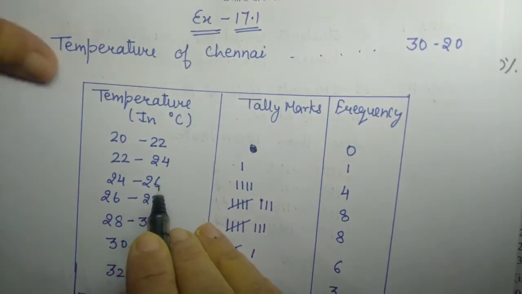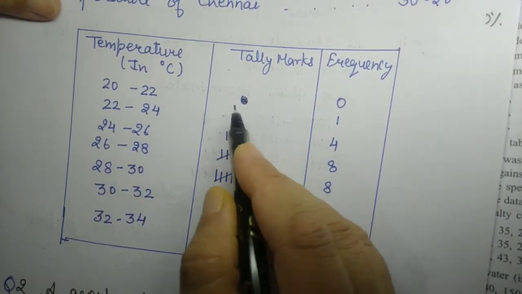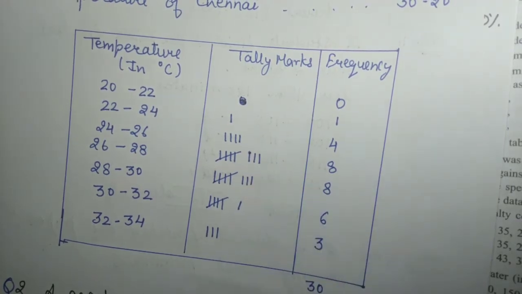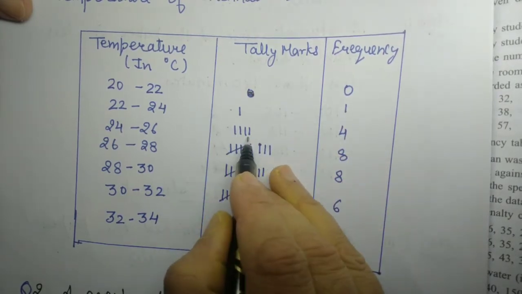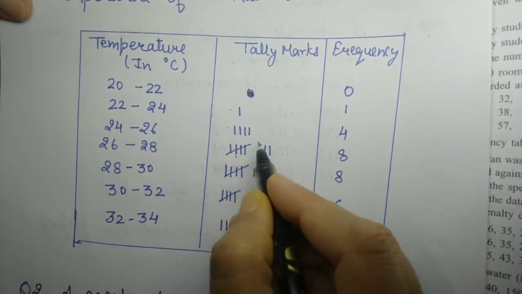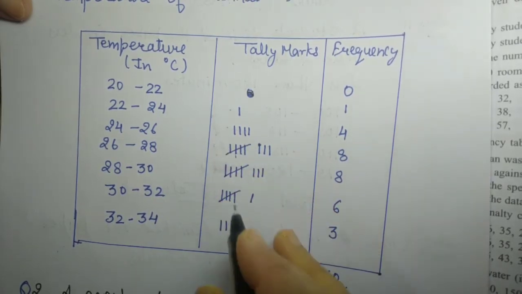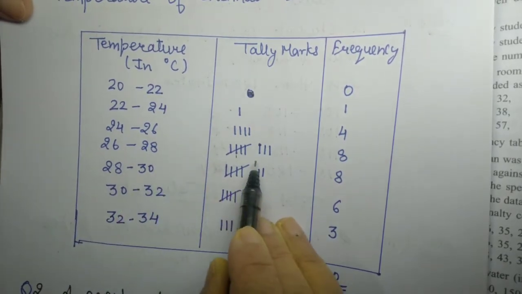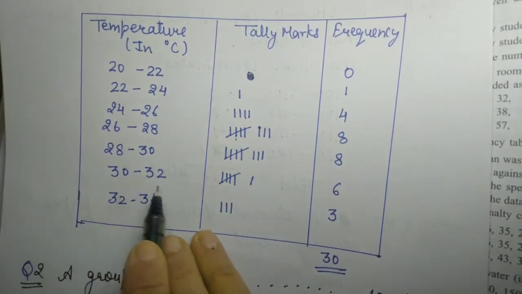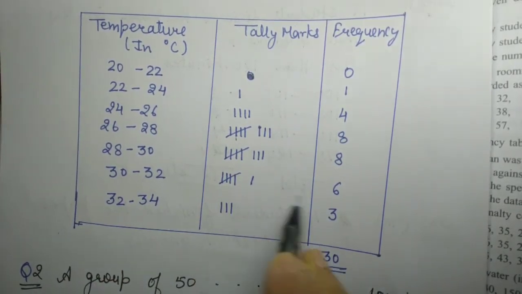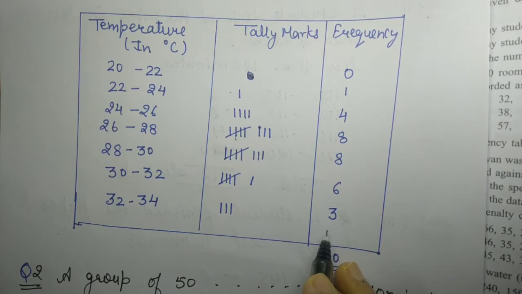In this way students, we will calculate 24 to 26, 4. Here we will use the tally marks. Tally marks are standing lines, and we read them as 1 line, 1; 2 lines, 2; 4 lines, 4. But to write 5, we use one slanting line across and make a bundle. This bundle represents 5. So 26 to 28, 5 plus 3, 8. And 28 to 30, 5 plus 3, 8. And 30 to 32, 5 plus 1, 6. And 32 to 34, there are 3 numbers, so the frequency is 3.